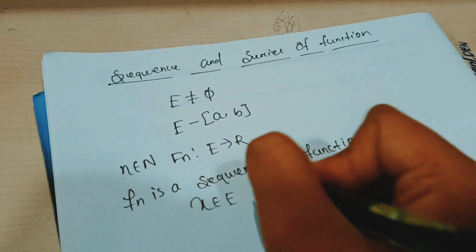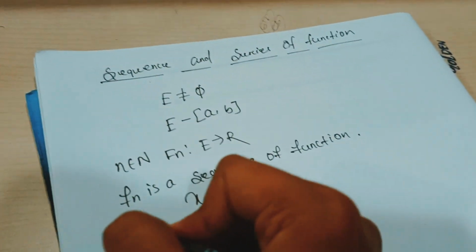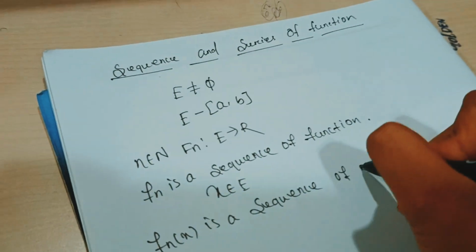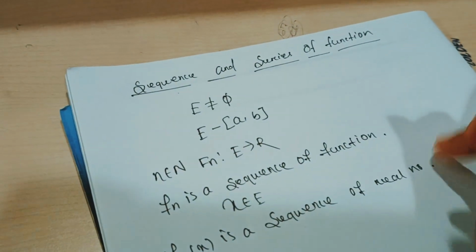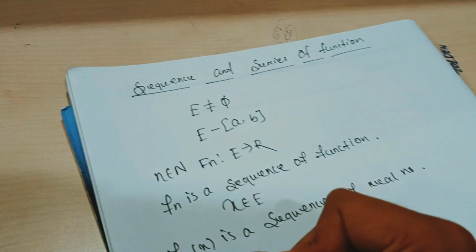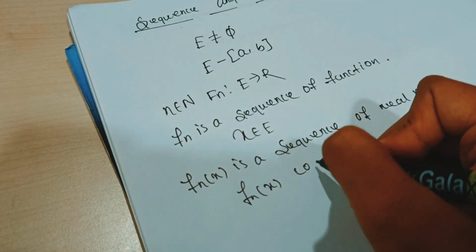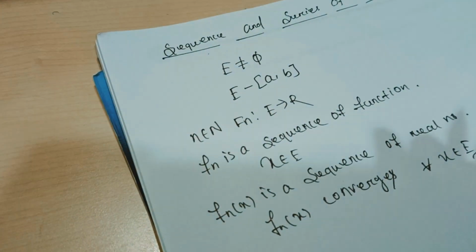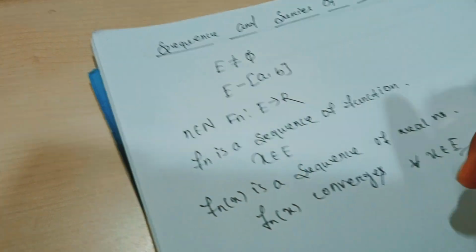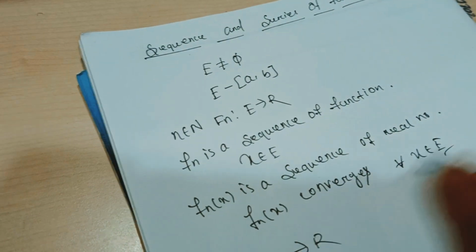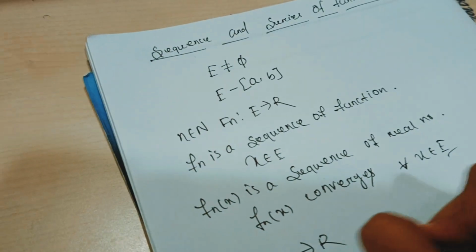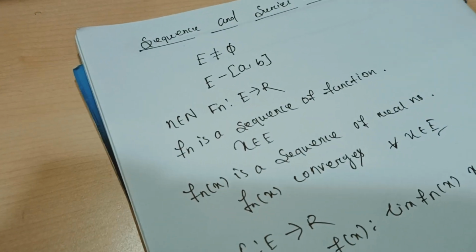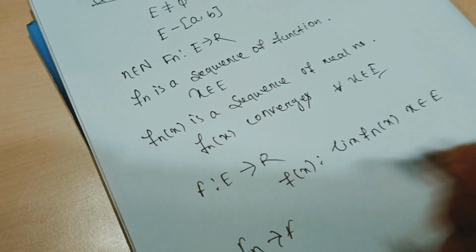For x an element of E, Fn(x) is a sequence of real numbers. We can say that Fn(x) converges for all x in the non-empty set E. Then we can define f from E to R, where f(x) is the limit of Fn(x), for x an element of E. So Fn converges to f pointwise.